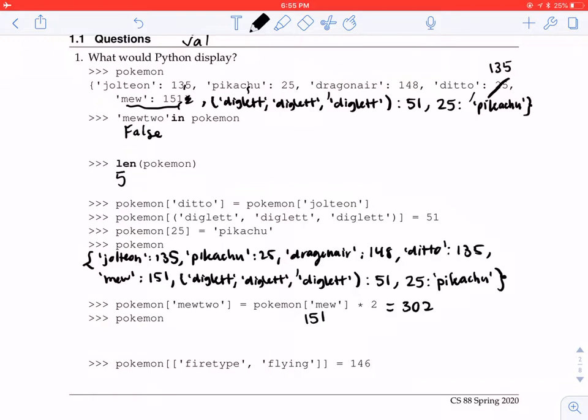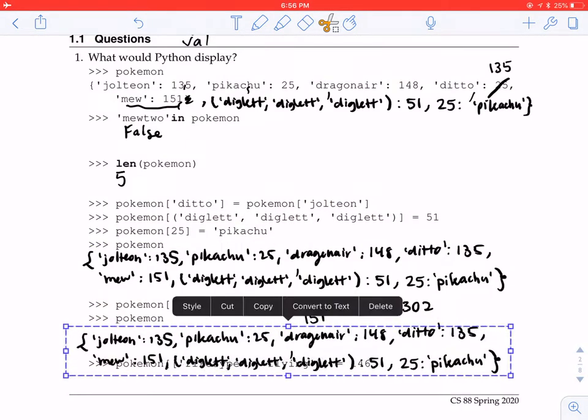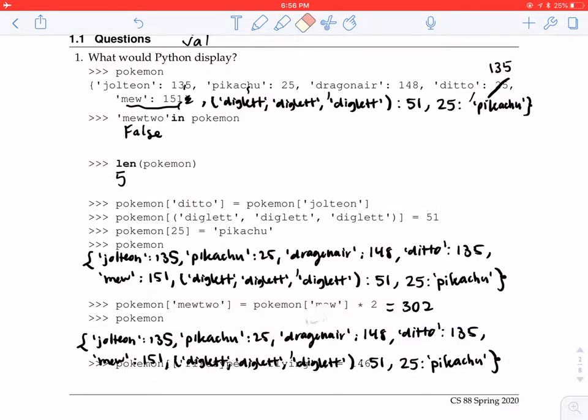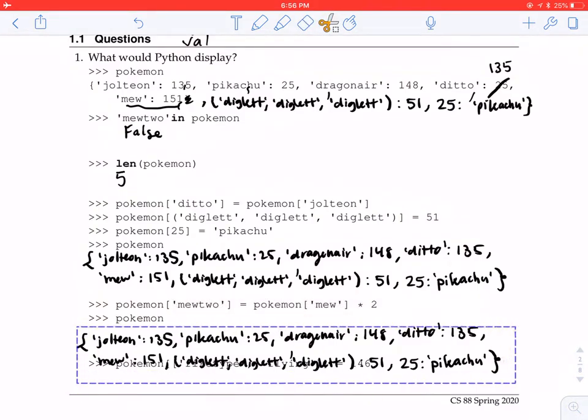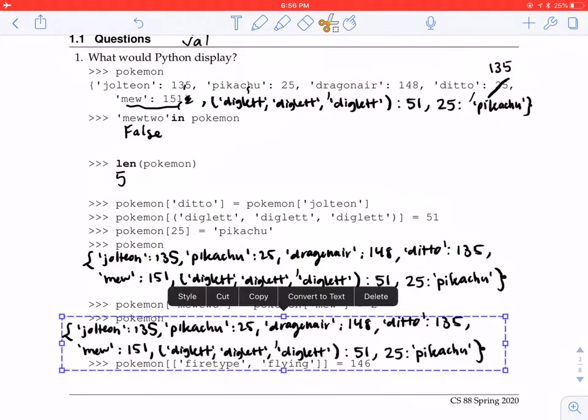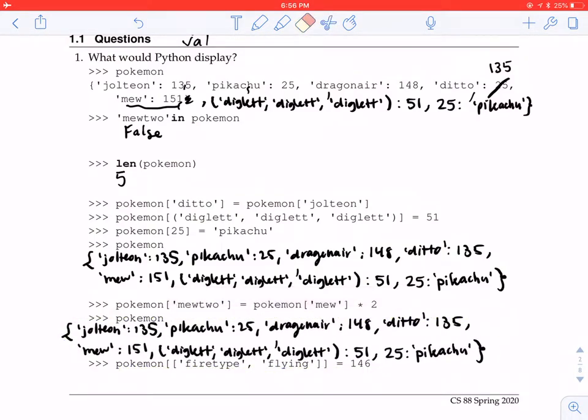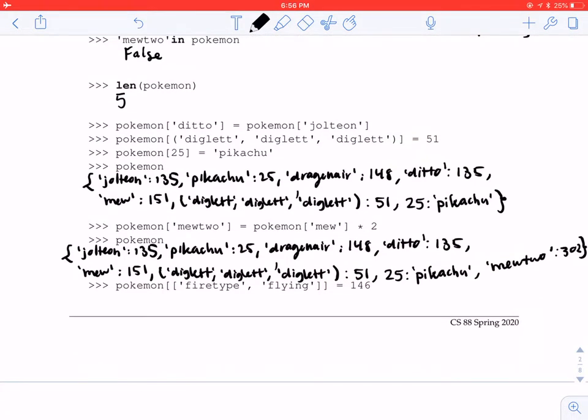Okay, so now we're going to add Mewtwo mapped to 302 into our dictionary. So I'm going to copy our dictionary from the previous line, and oops, let me erase this to make more space, and try to fit it in somewhere. Alright, going to have Mewtwo mapped to 302. Alright, and that is our dictionary after the change.